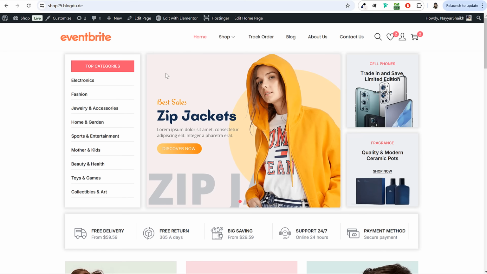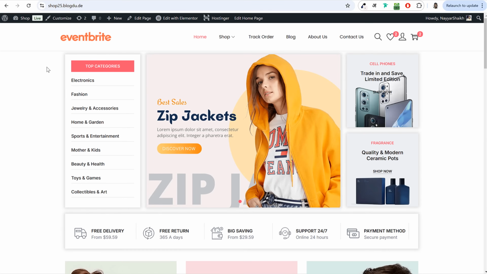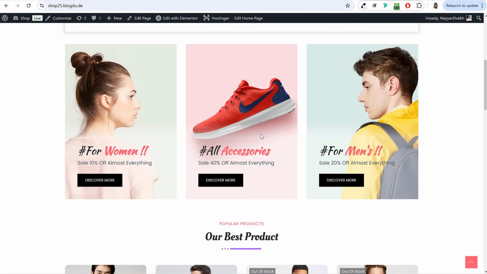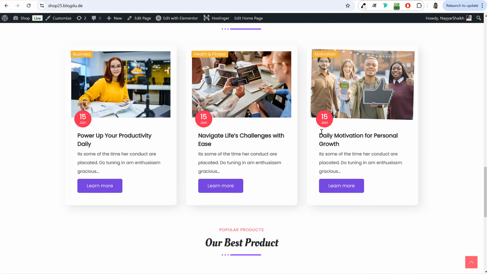Now if you open any page, whether it be the home page, shop page, any page, every page is divided into different sections. For example, this is our first section, this one where we have banner and all these things. Then we have this second section, which is this icon section. Then third section is this categories banner section. Fourth section is the product section, and so on.